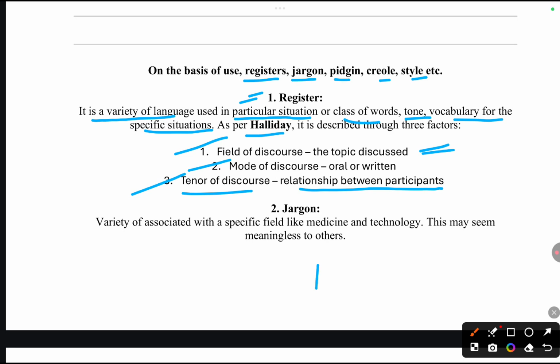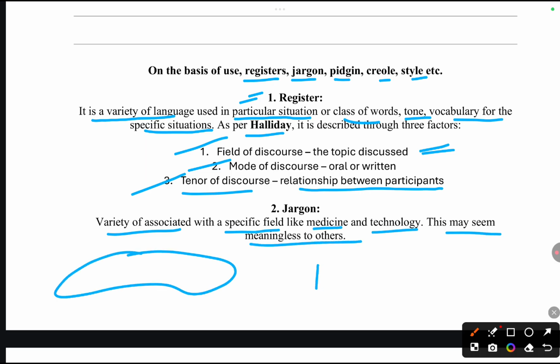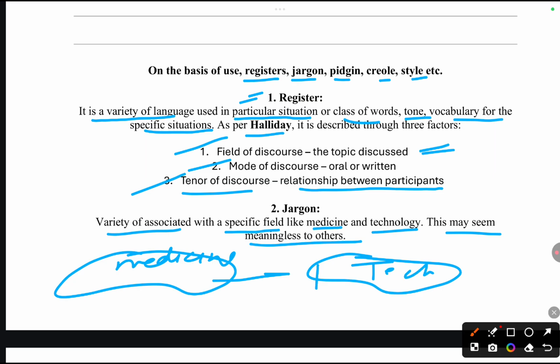Now comes the jargon. What is jargon? Jargon is the words or the features of a language you are going to use in a specific field, a variety associated with a specific field like medicine and technology. This may seem meaningless to others. In medicine we use certain words which might be very useful in medicine, but are meaningless to another field. In technology it will be of no use. So this is jargon. Jargon is the words, vocabulary, and grammar used in a specific field which might seem meaningless to the other field.